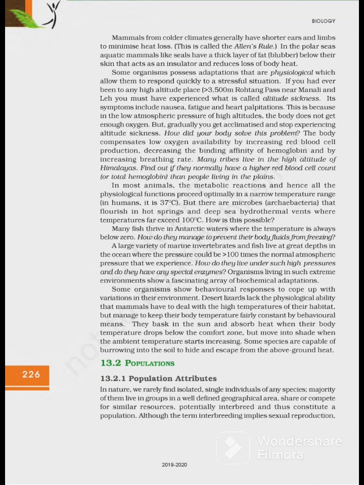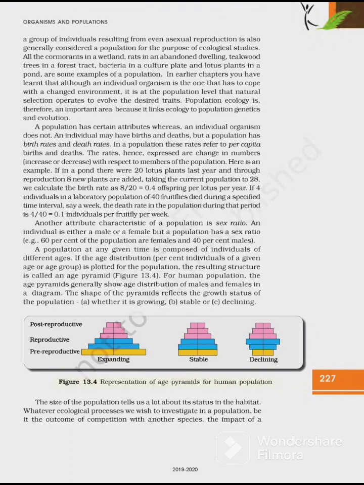Next is population. Population attributes की बात करते हैं. In nature, we rarely find isolated single individuals of any species. Majority of them live in groups. Generally group में होते हैं in a well-defined geographical area, share or compete for similar resources, potentially interbreed and thus constitute a population. Although the term interbreeding implies sexual reproduction, a group of individuals resulting from even asexual reproduction is also generally considered a population for the purpose of ecological studies.